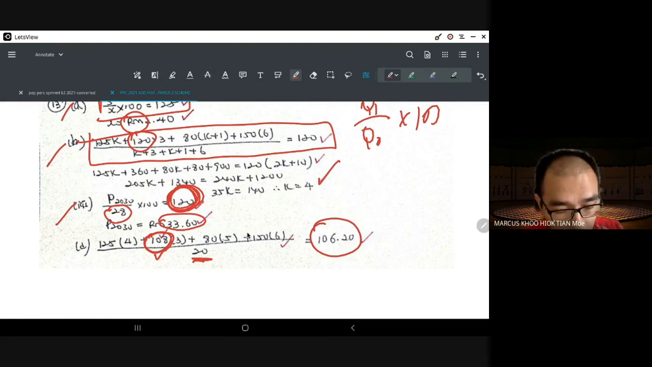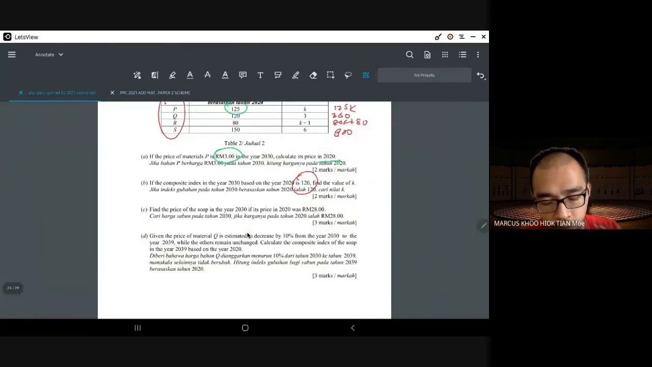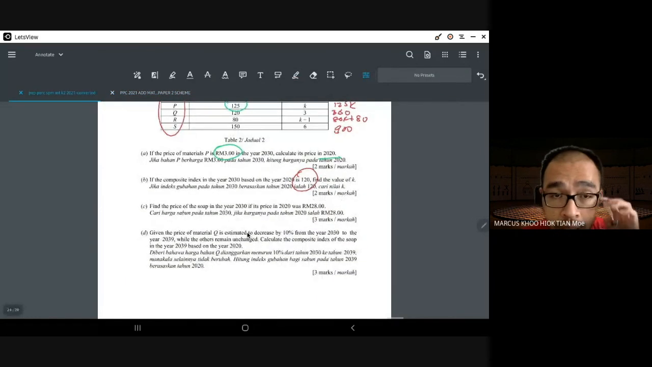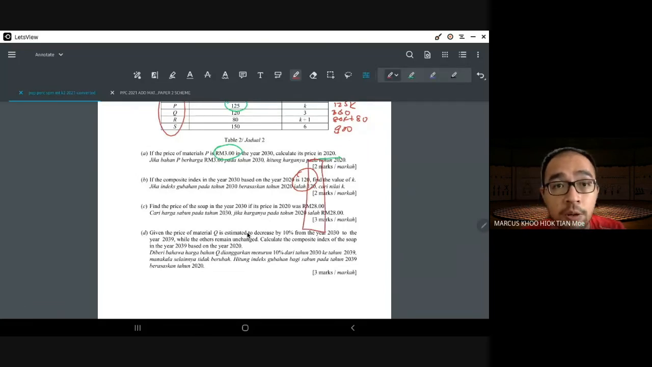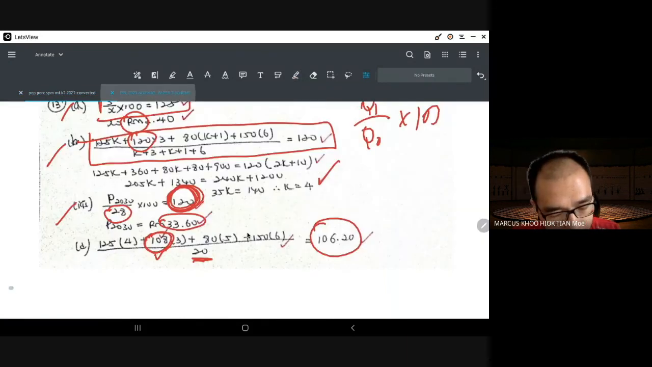So again, as I've mentioned before, whether you are an overachiever or a struggling student, I need you to practice so that you can get 7 out of these 10 marks correct. All right, last question.